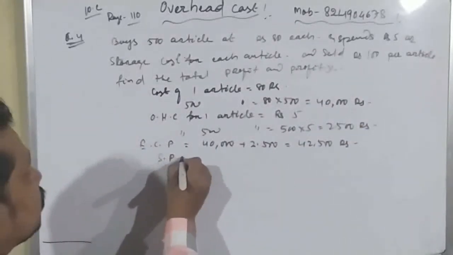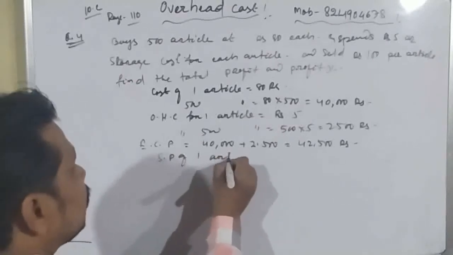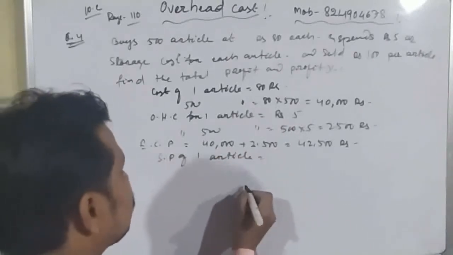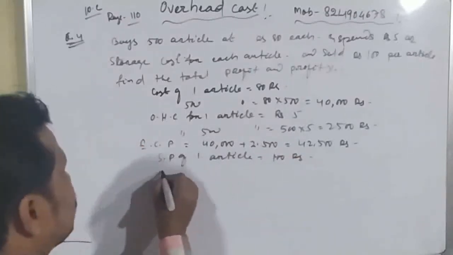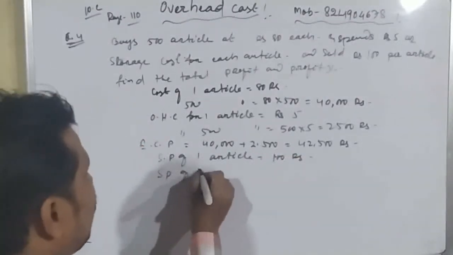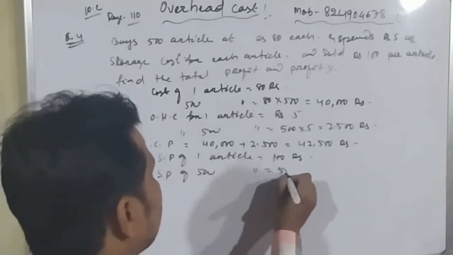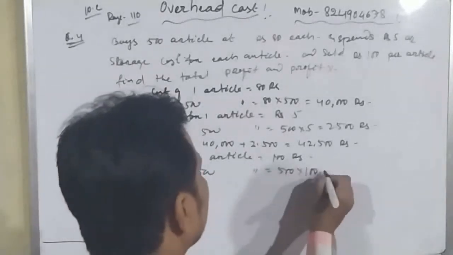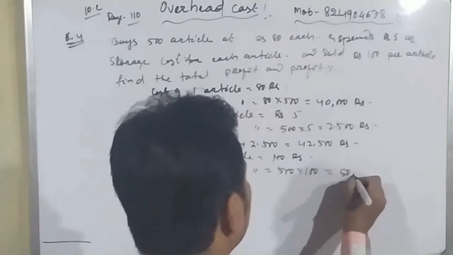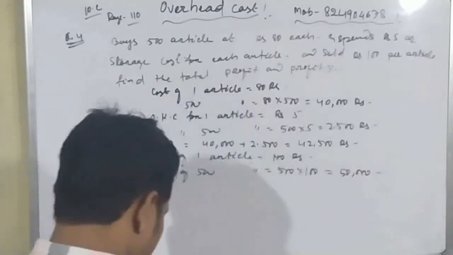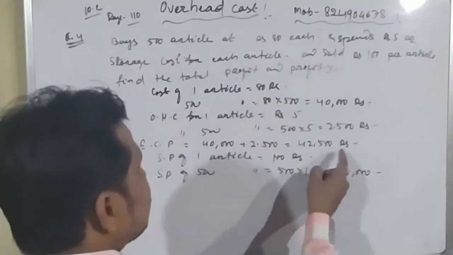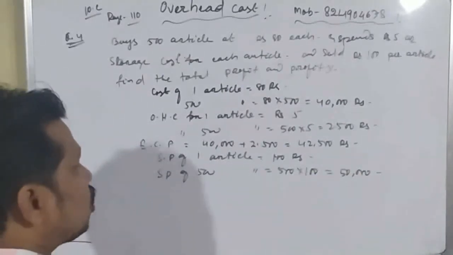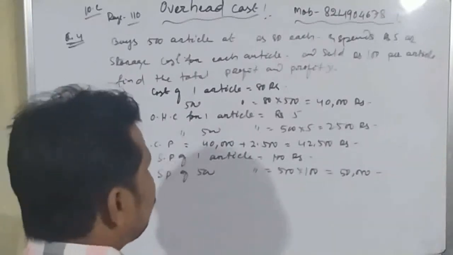Now we have to find out the total selling price. So selling price of one article is equal to how much? 100 rupees. So selling price of 500 articles equal to 500 into 100 is equals to 50,000 rupees. Okay, student. So now we can see that here selling price is more than the effective cost price. So that means profit will happen.